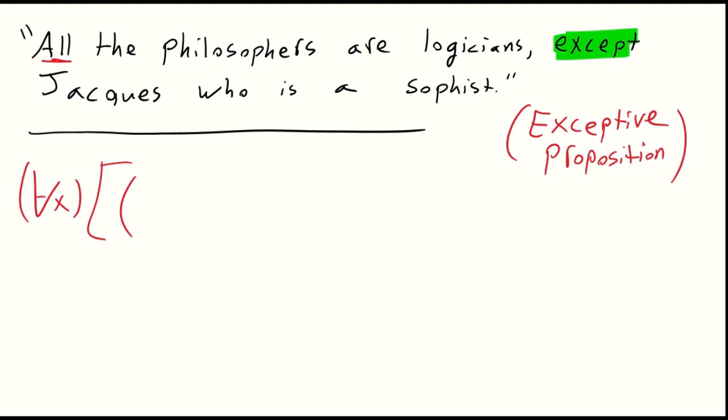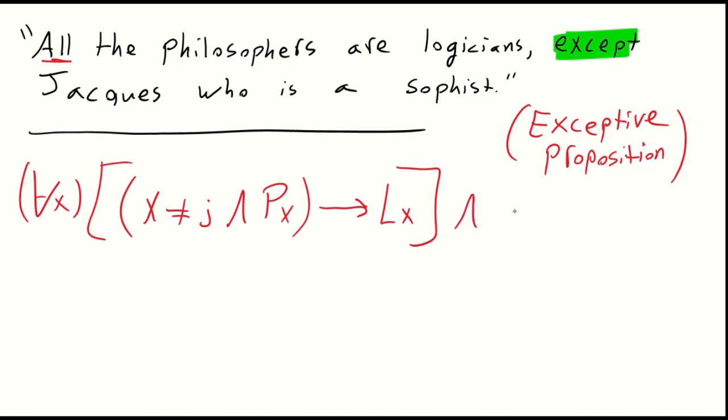So in the antecedent, we will announce x is not Jocks, and we'll say that x is a philosopher. So if that's the case, then in the consequent, we'll say that x is indeed a logician, and then we'll add our fact that Jocks is a sophist. So we have, for all x, if x is not Jocks and x is a philosopher, then x is a logician, and as we said, Jocks happens to be a sophist. So not too bad. Let's try a few more trickier examples.